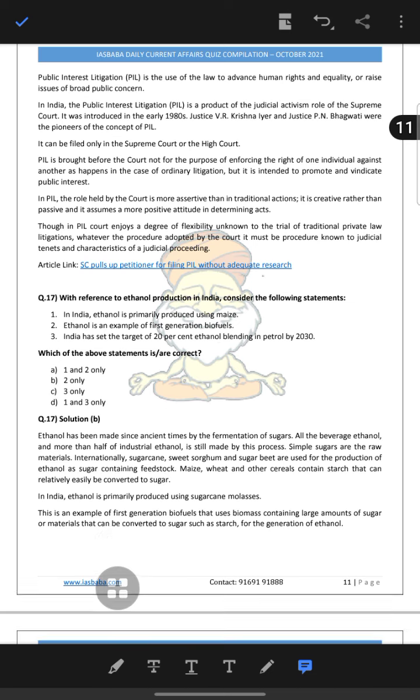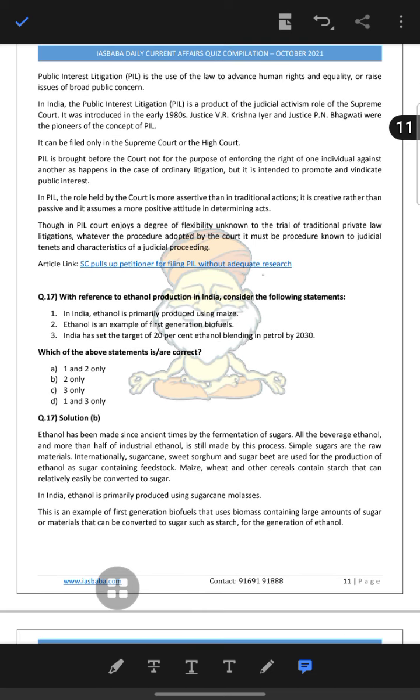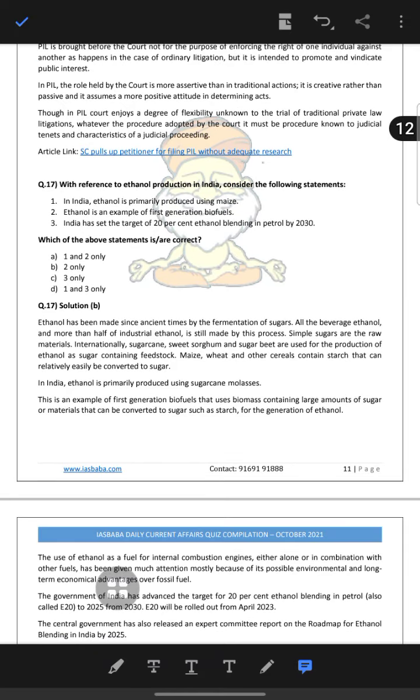With the ethanol production question: in India, ethanol is primarily produced using maize. Ethanol is an example of first generation biofuel, and India has set a target of 20% blending. So only 2 is the answer. India set the targets. Sugar is used in all beverages, and ethanol is half of industrial ethanol. It's still made by this process.